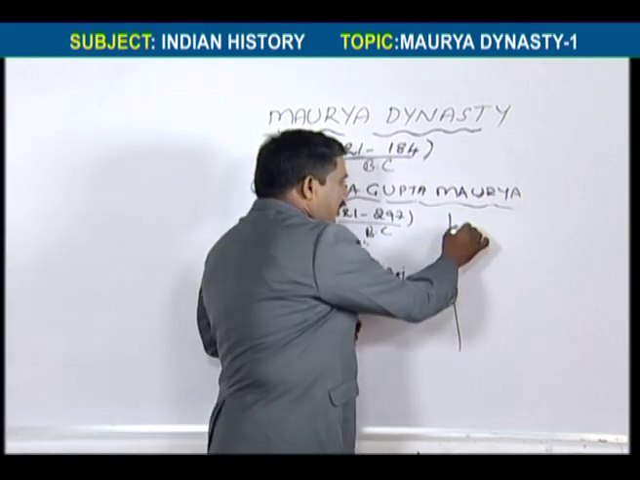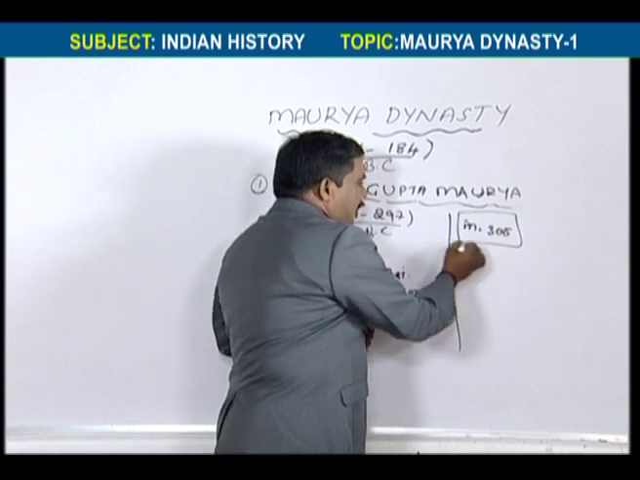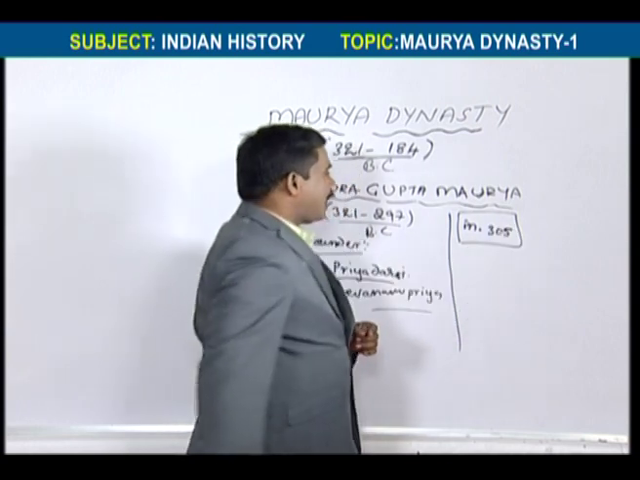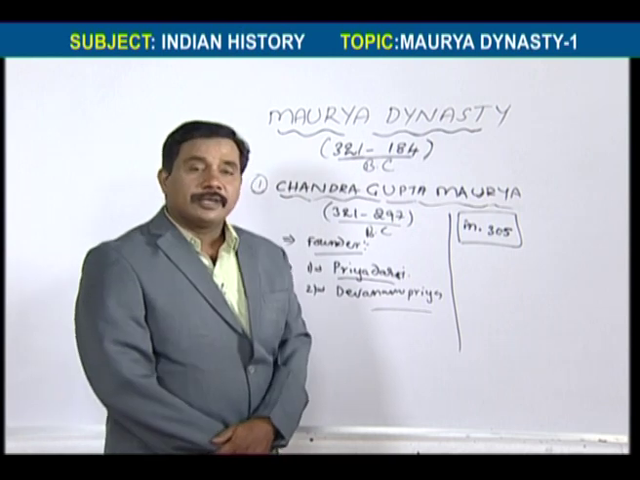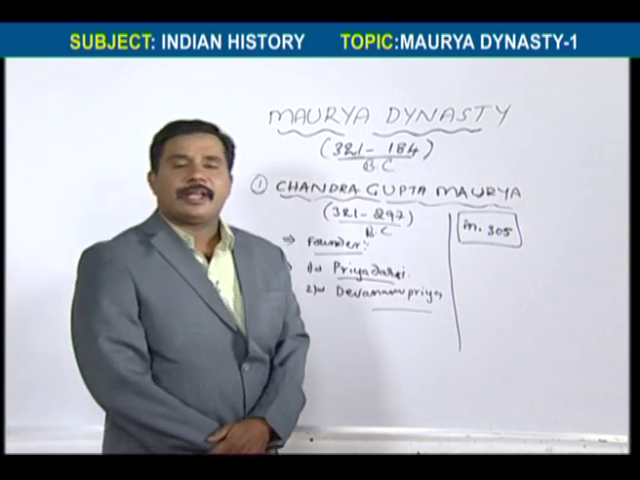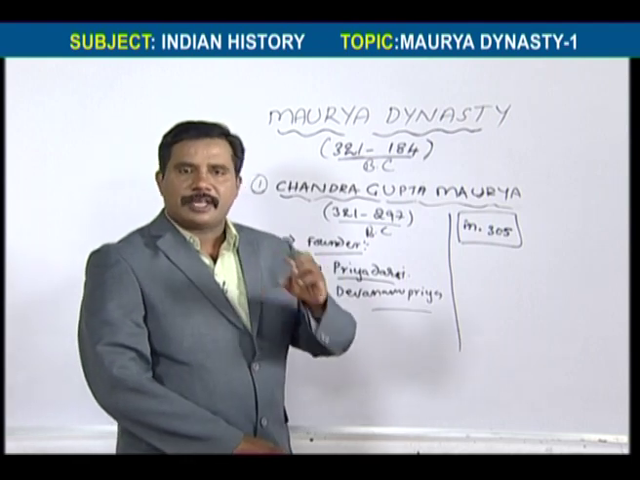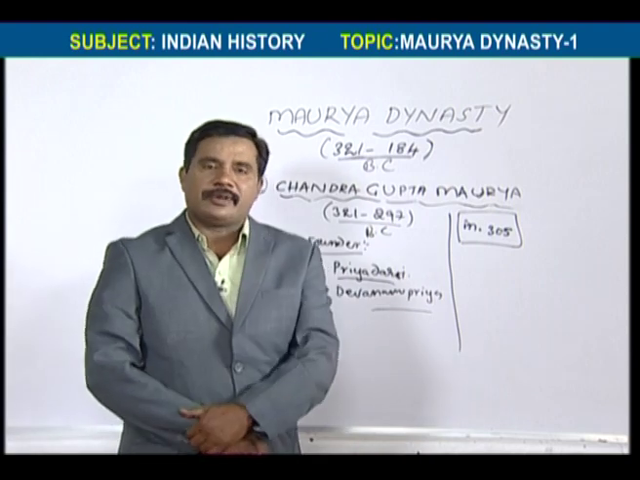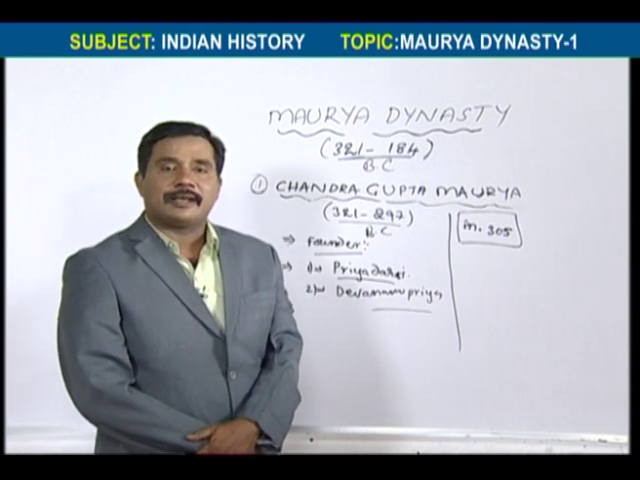So first he fought with Seleucus Nicator in 305 BC. He attacked Seleucus Nicator. Who was Seleucus Nicator? He was a representative of Alexander. When Alexander was leaving India, he appointed Seleucus Nicator as the ruler of those areas. Seleucus Nicator was ruling the northwest side of India. In 305 BC, Chandragupta Maurya attacked Seleucus Nicator.